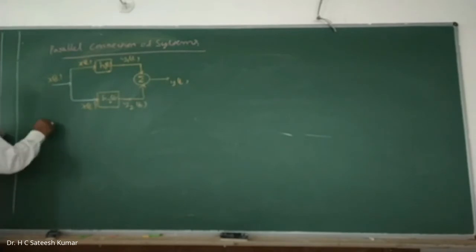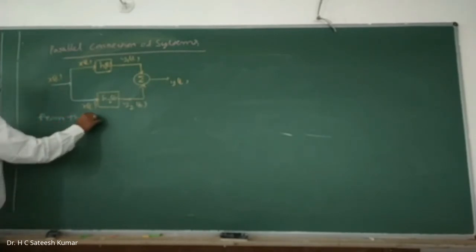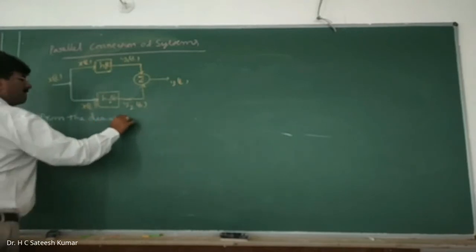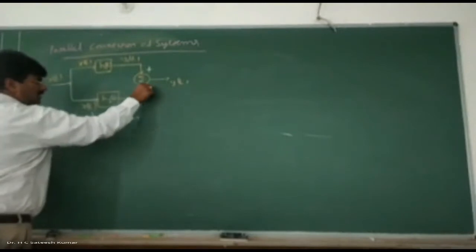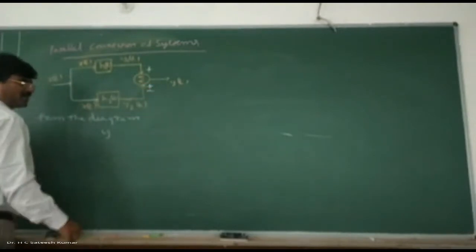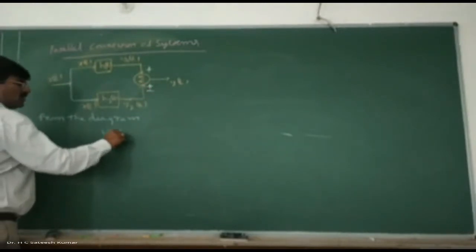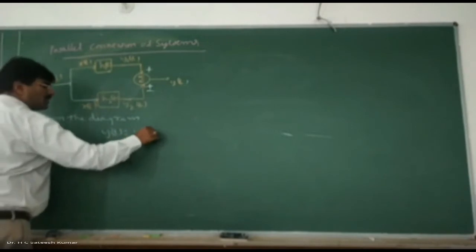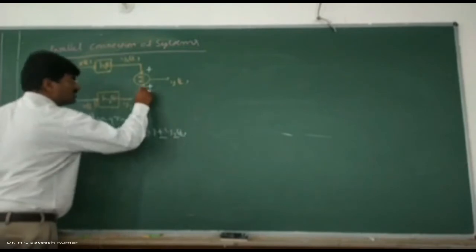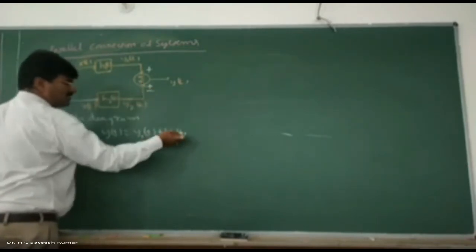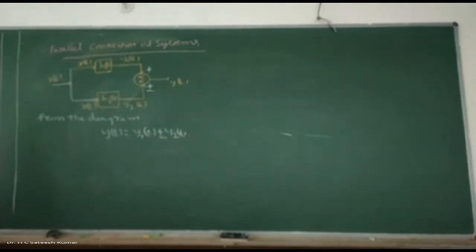From the diagram, we can say that y of t is equal to y1 of t plus or minus y2 of t. You can take plus or minus at the summer; plus is plus, minus is minus.